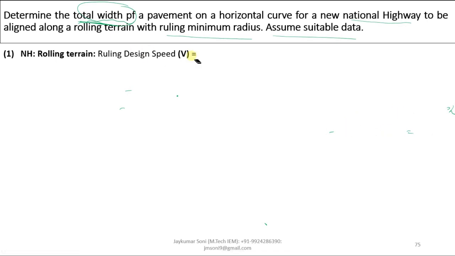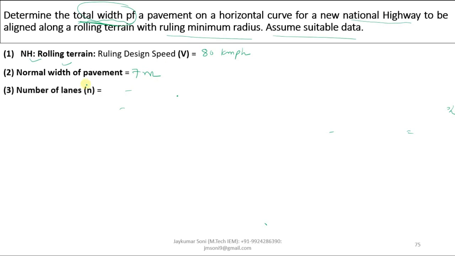First of all, we have taken NH, rolling terrain speed, as 80 kmph. Then we have considered normal width as 7 meter. Then we have got the number of lanes by dividing it by 3.5 as 2 lanes.